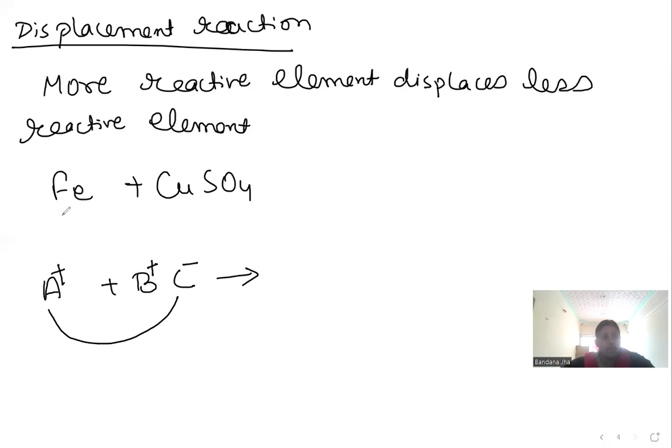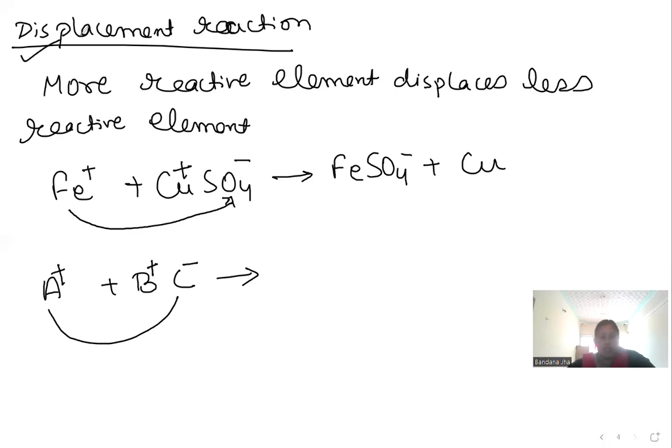It means Fe is positive and attracts Cu, because opposites attract. And why is Fe positive? This thing I have also taught you. If this type of combination happens, it means this is a displacement reaction. Understood this part? Any doubt? No doubt. Very good.